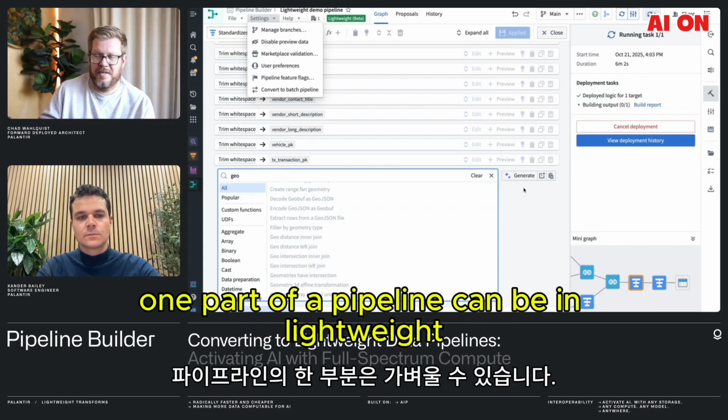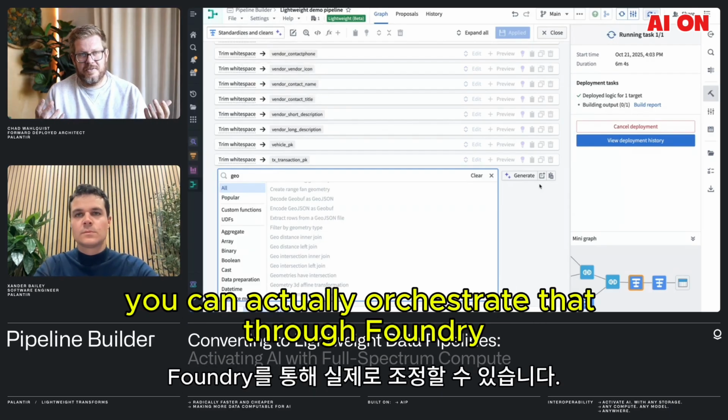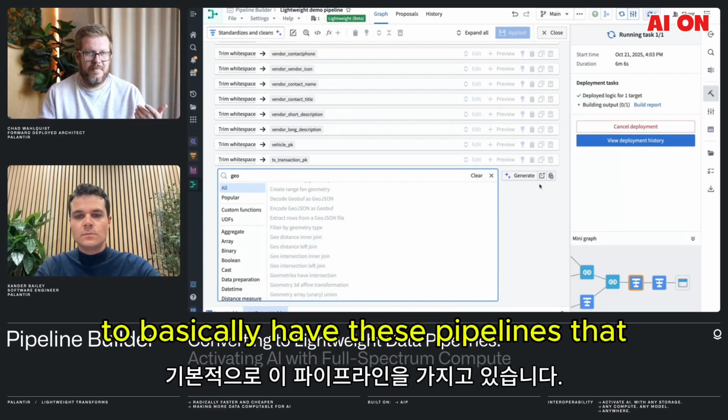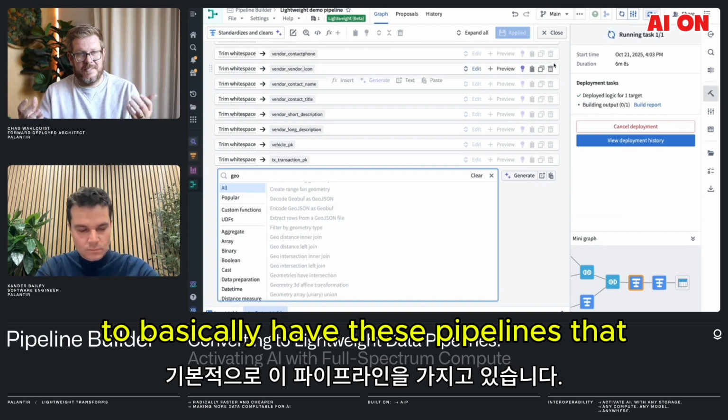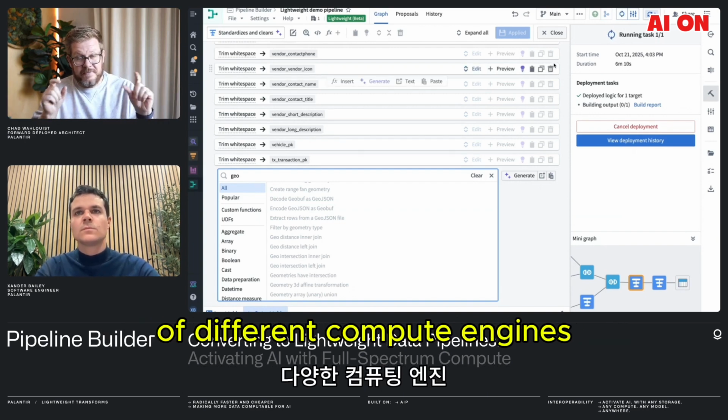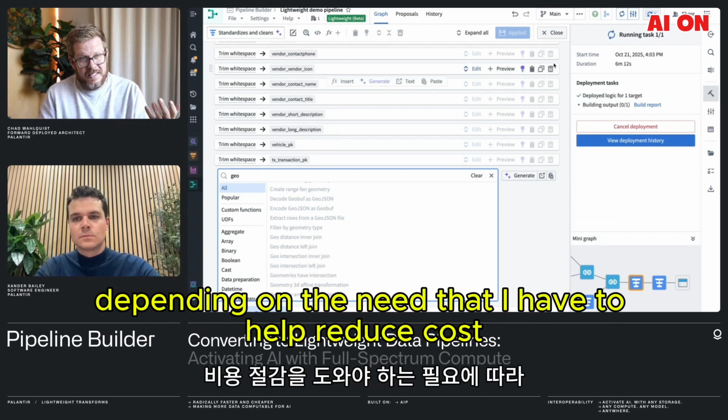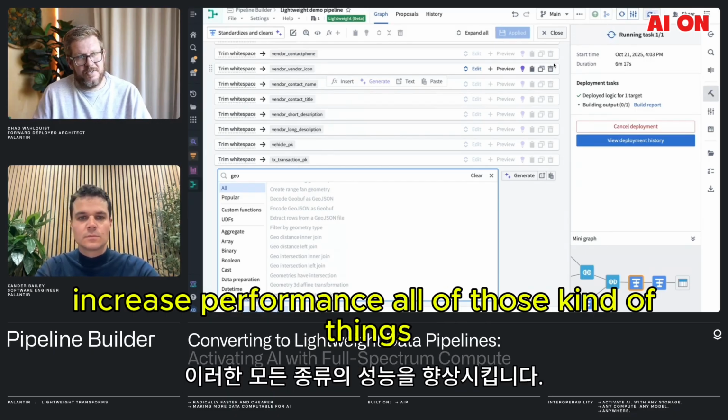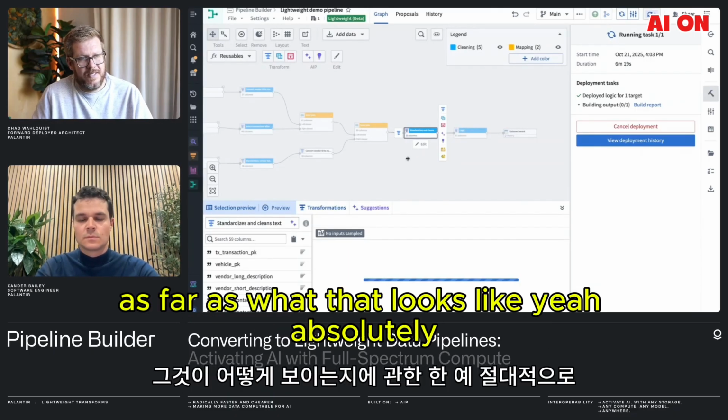Right. And I think that's the important piece here too, is one part of a pipeline can be in lightweight, another can be in Spark. So you can orchestrate that through Foundry to have these pipelines stitched together of different compute engines depending on the need that I have to help reduce cost, increase performance, all of those kinds of things. So you have that optionality.